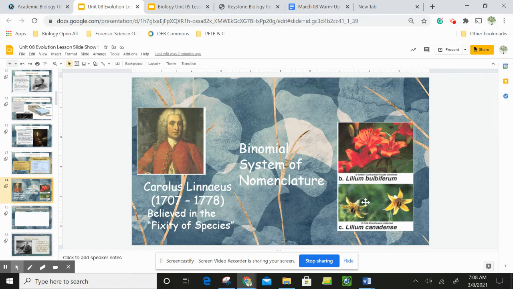So if we look at these two lily flowers here, this is Lilium bulbiferum, and this is Lilium canadense. This is the genus name and then the species name. So these are two different species of lily, both of the same genus. You can see they have a first and last name. The genus name is always capitalized, the species name is lowercase, and they are put in italics.